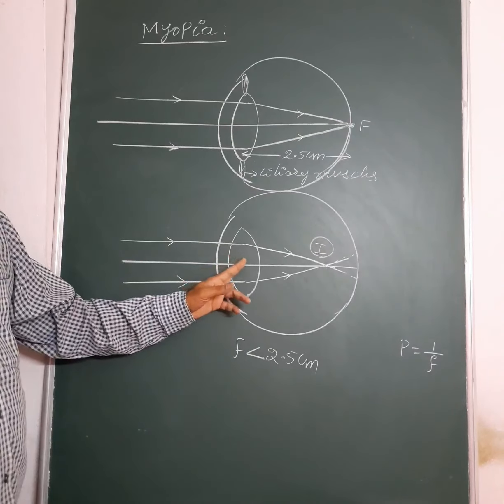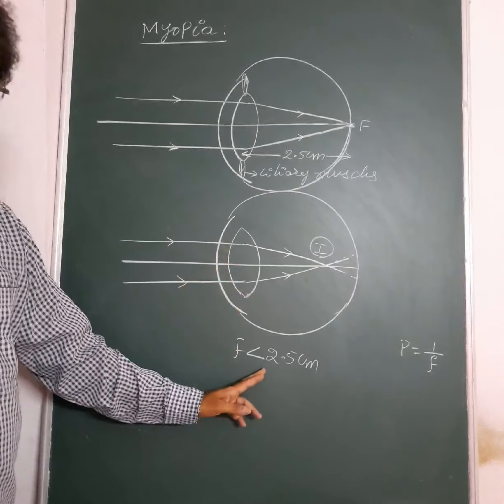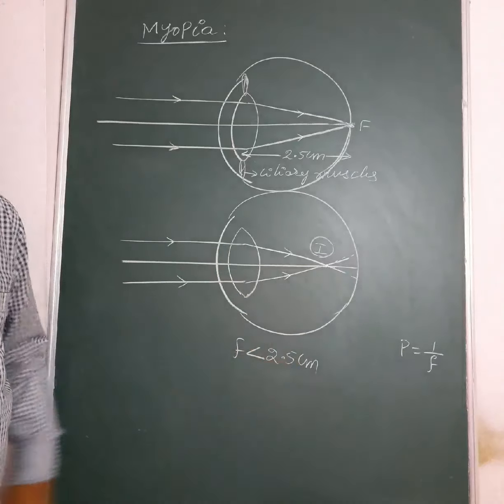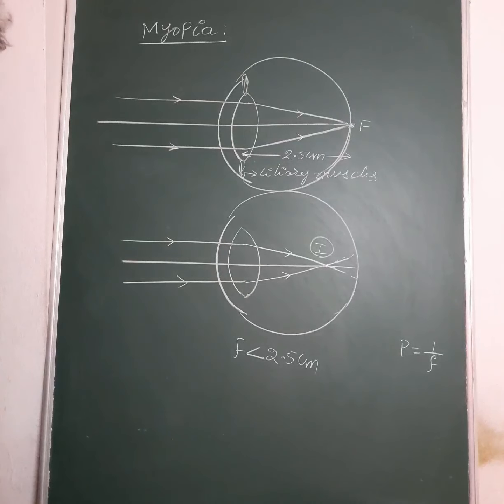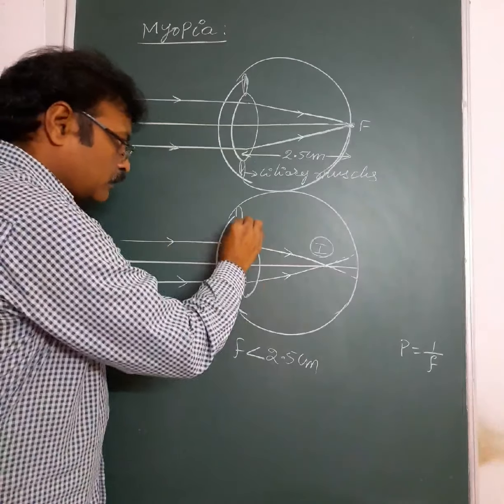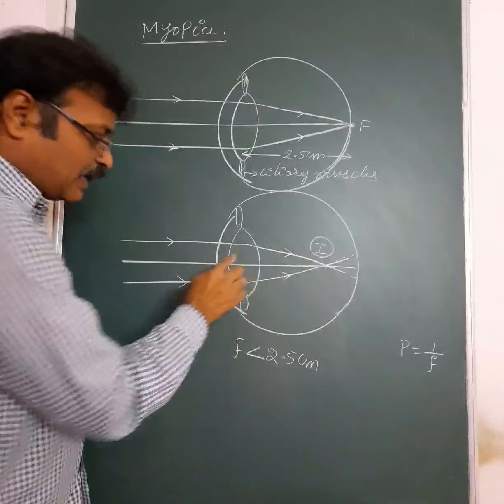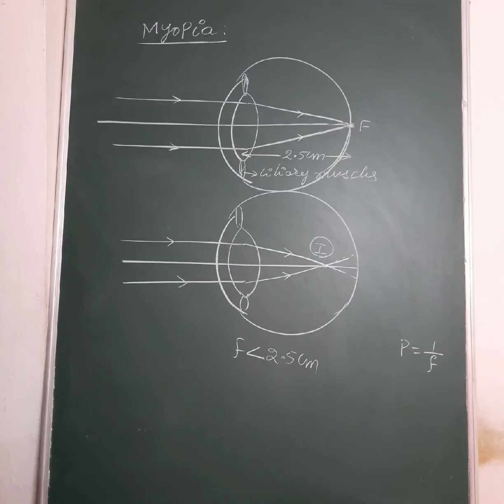The eye lens cannot relax completely and the focal length is not increased to 2.5 centimeters. This makes the eye lens have more converging power.